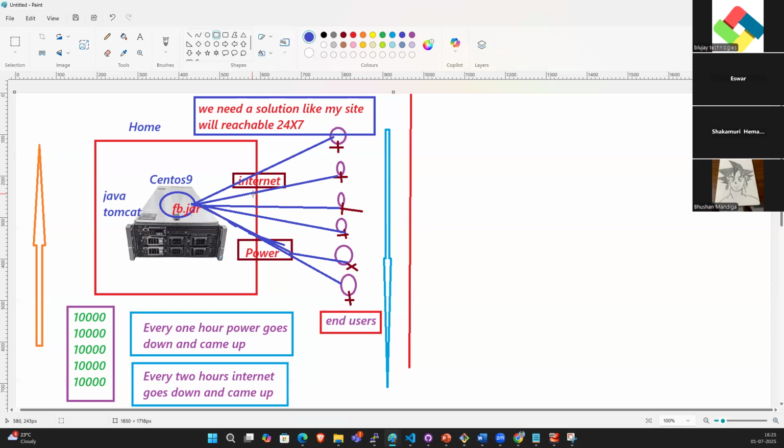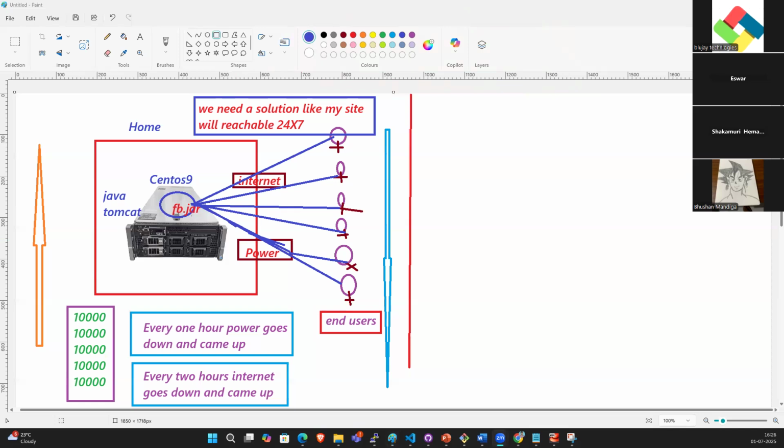Who will provide that solution? Who will provide the multiple internet and multiple power backup? Does anyone know who will provide that solution?